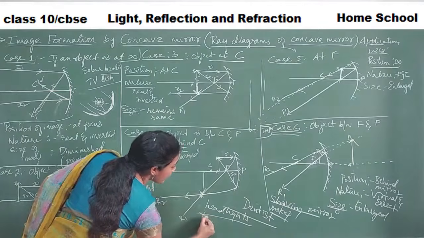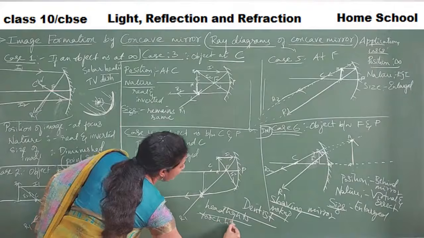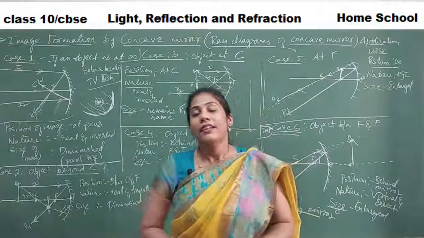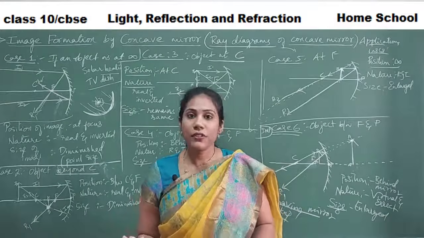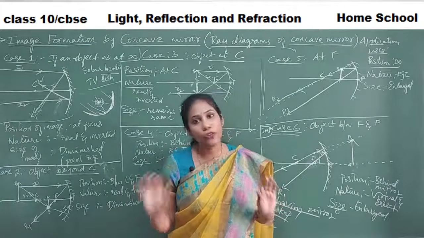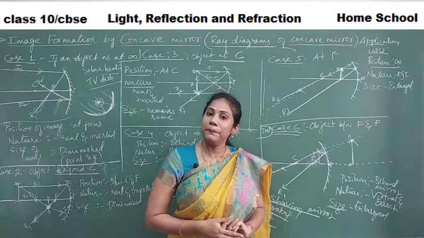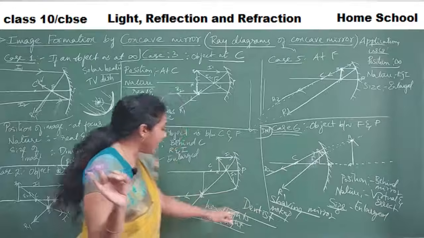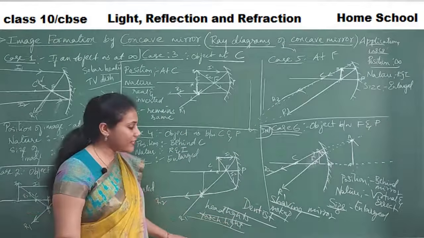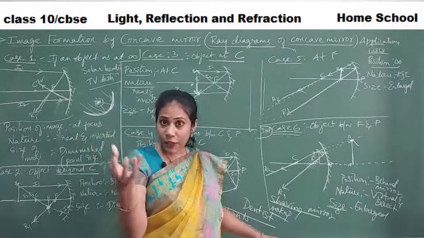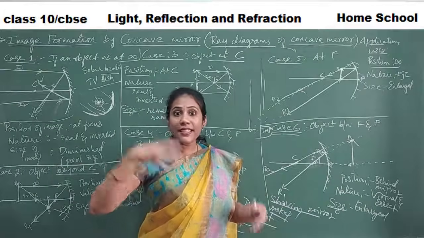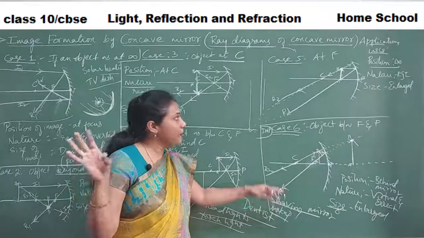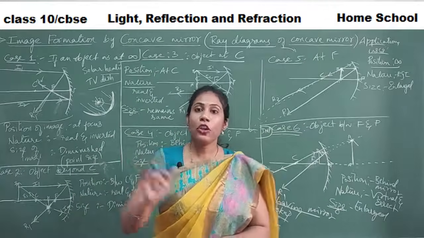So all kinds of lights have concave mirrors. These are the various areas where concave mirrors are used. The uses of concave mirrors are very important to remember, right? So once again I repeat: solar heaters, TV dishes, car headlights, torch lights, flashlights, and dentist mirrors, because the dentist should see things very clearly, right? So dentist mirrors, shaving mirrors, and makeup mirrors all contain concave mirrors.